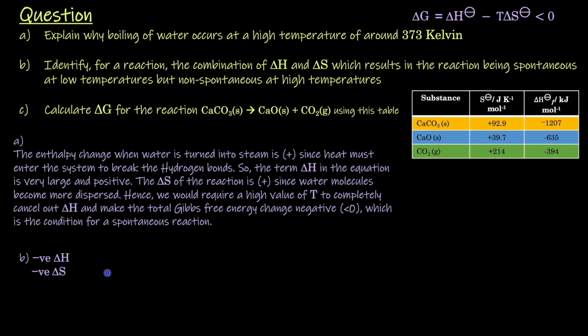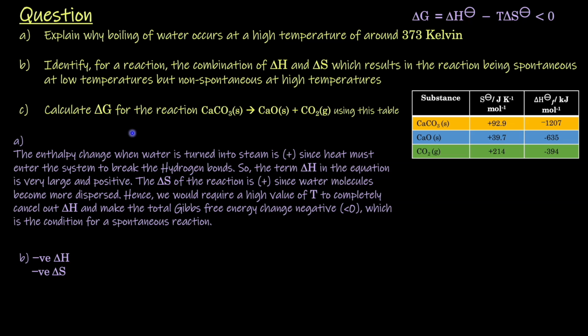Part C. Calculate the change in Gibbs free energy for the reaction calcium carbonate gives calcium oxide plus carbon dioxide using this table. So we are given the standard molar entropies and the heat of formation of each of these compounds. We need to find the change in entropy of this reaction and also the change in enthalpy of this reaction.